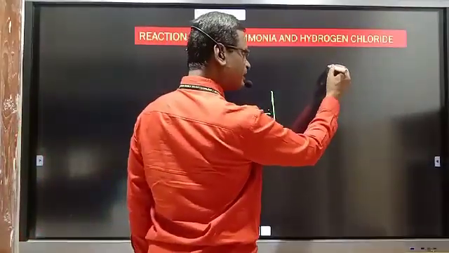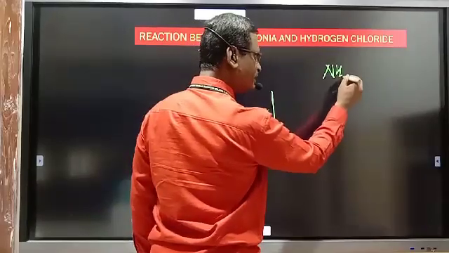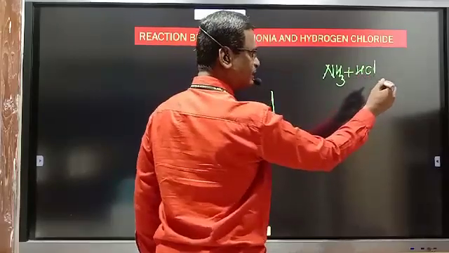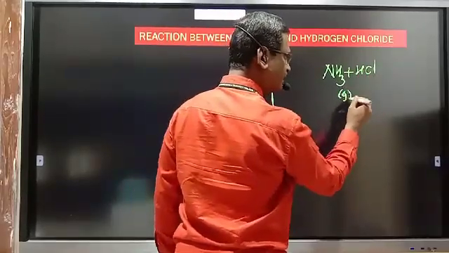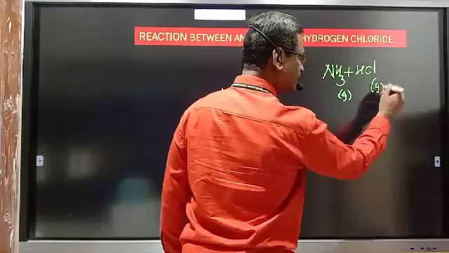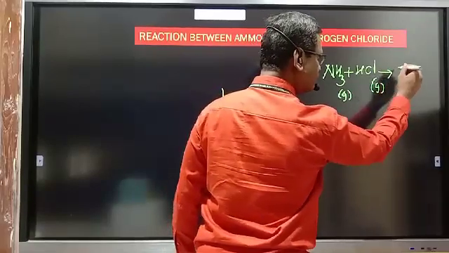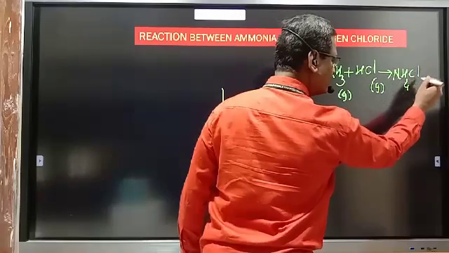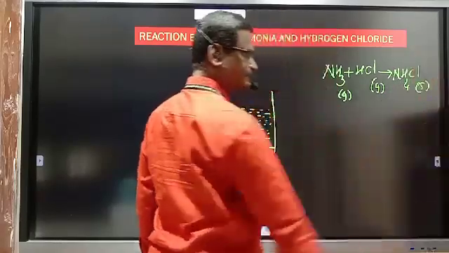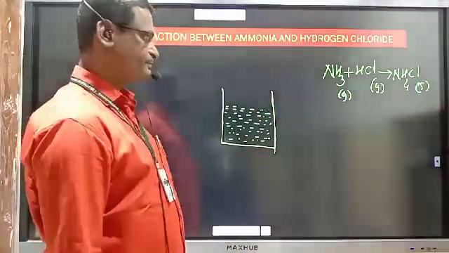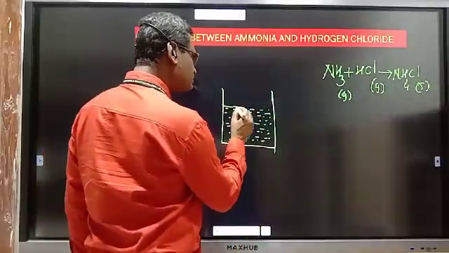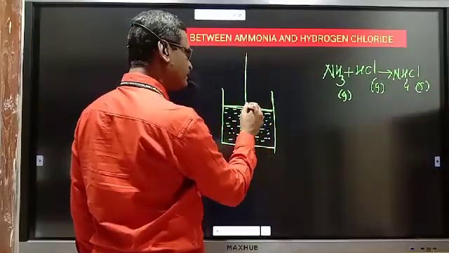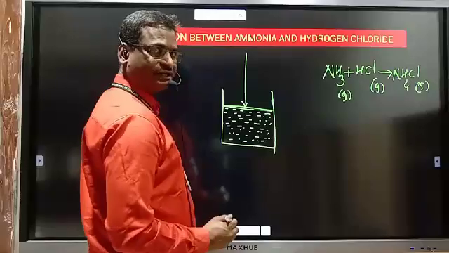What is the reaction taking place in between them? NH3 gas plus HCl gas. Ammonia is gas, hydrogen chloride is also gas. Whenever they react together, they are converted into product ammonium chloride, that is solid. Ammonium chloride solid. So at start, whenever a mixture of gases is taken, this is the level of piston. Piston is present at this level.